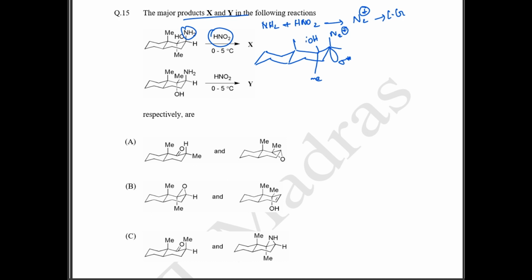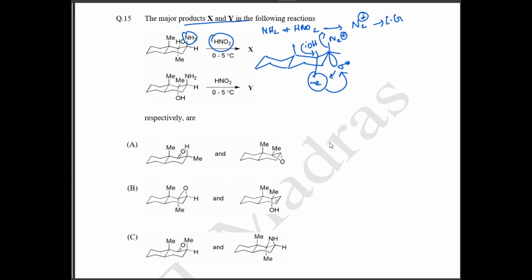Now this oxygen has lone pairs, right? This lone pair will fall, and thereby your entire methyl group below, parallel to the empty sigma star orbital, will migrate. So this methyl group will be migrated to this position. This methyl group is now migrating to the empty sigma star orbital. By this, your N2 group will be removed like this.